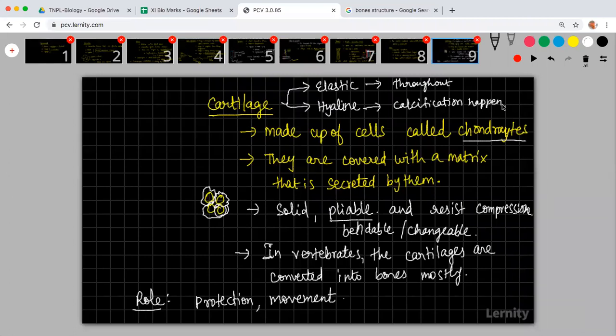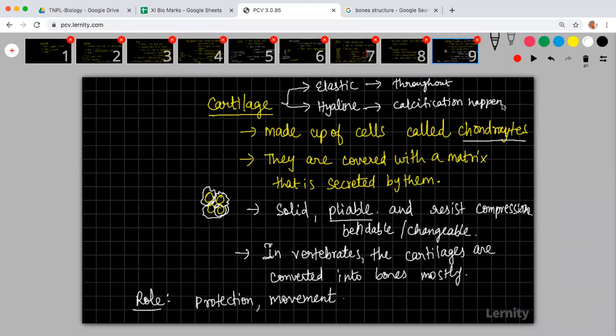But in case of your thyroid prominence, or this Adam's apple, till puberty what will not happen? It will not become calcified. But after puberty, calcification will start to happen, which means calcium will start to deposit there. Calcification means calcium is depositing more and more. So what will happen gradually? It will become like a bone-like structure. Such a cartilage is what we call hyaline cartilage. Are you understanding the difference between the two things?